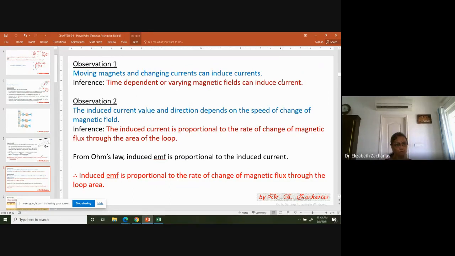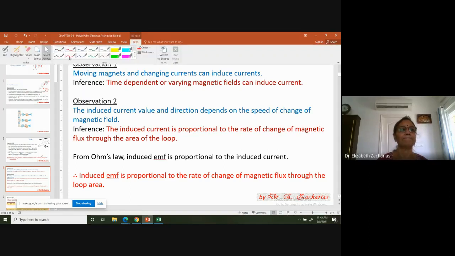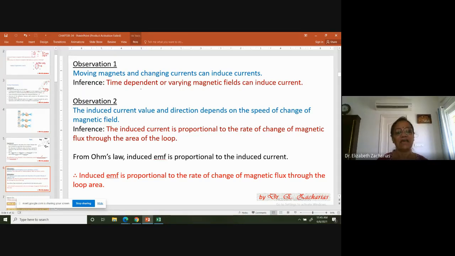Okay, so once more, we summarize all the observations. A moving magnet or a changing current induces an EMF and a current in loop 1. What do you infer from this observation? The inference that you can make is that a time-dependent or varying magnetic field can induce current in loop 1.